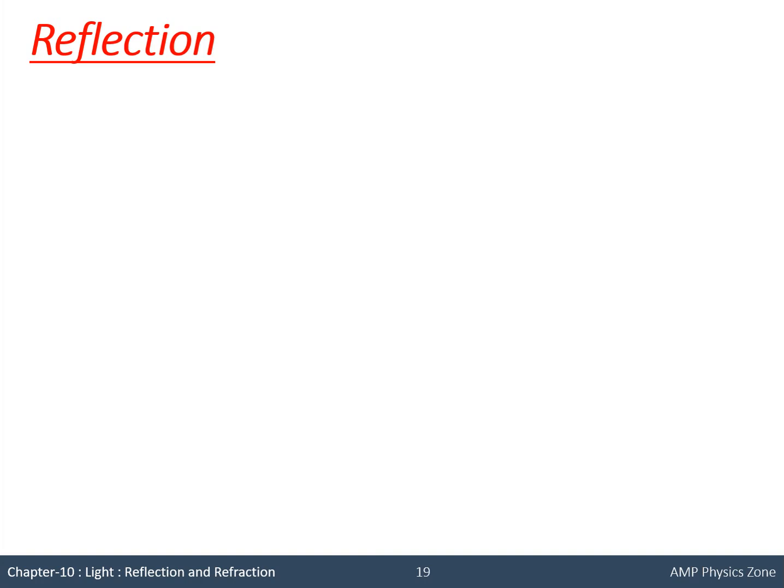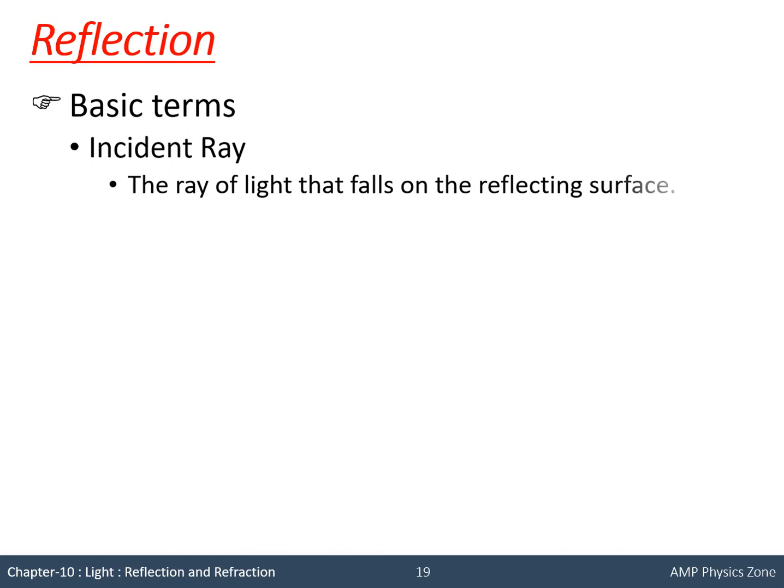Now, basic terms related to reflection. First is the incident ray. The ray of light which falls on the reflecting surface is called the incident ray.